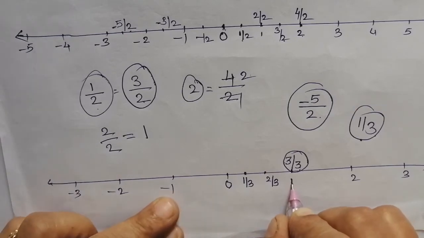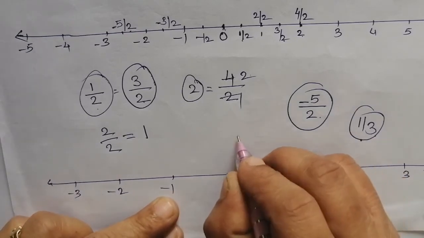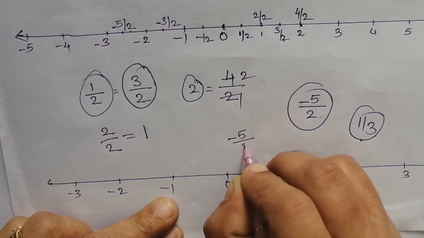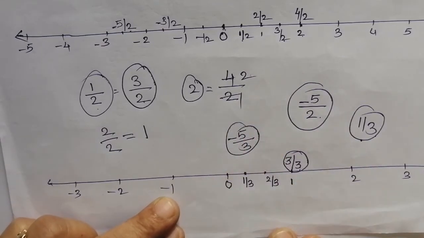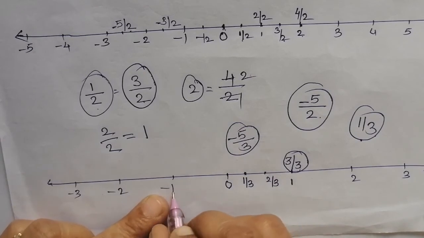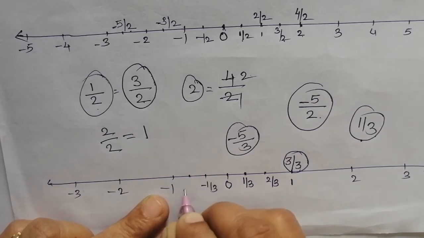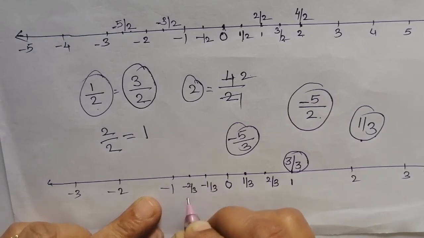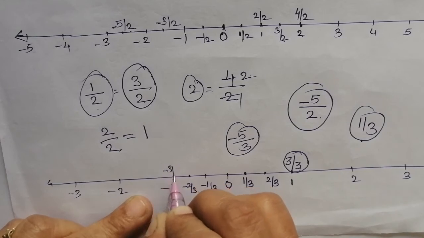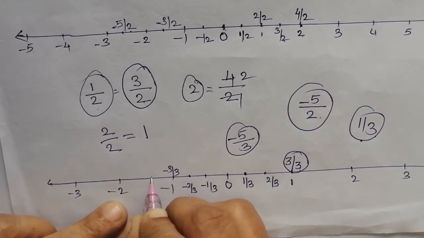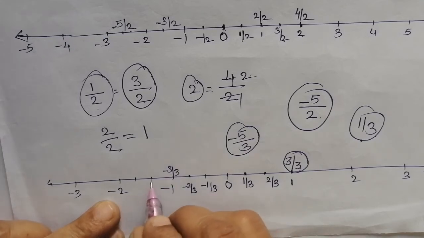Okay, same way, suppose I ask you to represent minus 5 by 3 on a number line. That means this you are going to divide into 3 parts. Yes, this is minus 1 by 3, this is minus 2 by 3, this is minus 3 by 3. Again you are going to divide this into 3 parts.